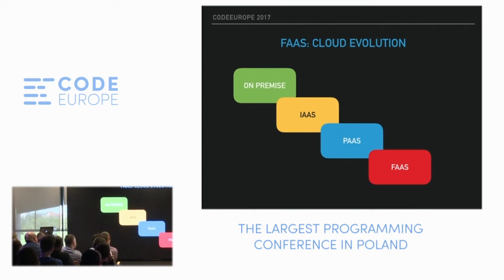Then infrastructure as a service came. And with infrastructure as a service, instead of maintaining your own data center, you just rented machines from another company, such as Amazon or Google or Microsoft. And they gave you access to some virtual machines which you can create on demand or destroy on demand. Pretty cool. But still, when thinking about scaling, you had to do a lot of work. Like you had to set up all these virtual machines, deploy various instances of your application on them, set up load balancing, do all these things.